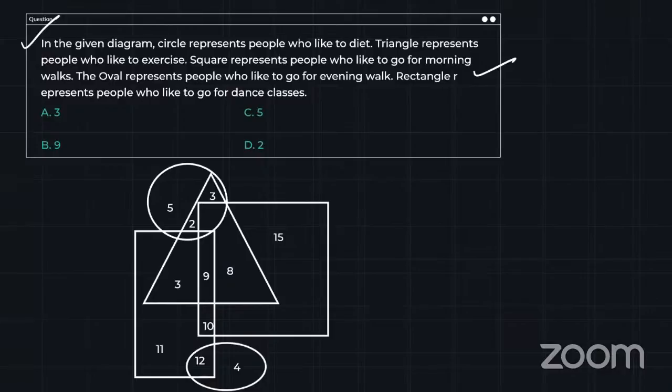In the given diagram, the circle represents people who like diet, the triangle represents people who like to exercise, the square represents people who like to go for a morning walk, the oval represents people who like to go for an evening walk, and the rectangle represents people who like to go for dance classes.